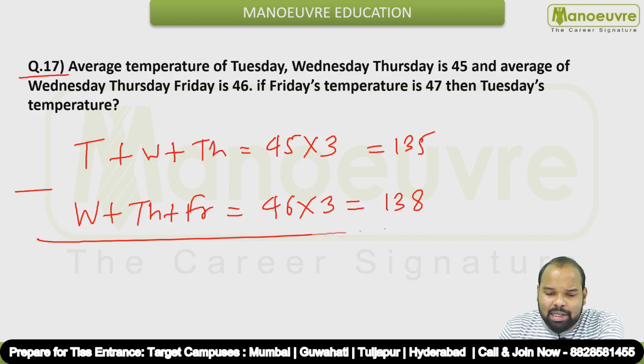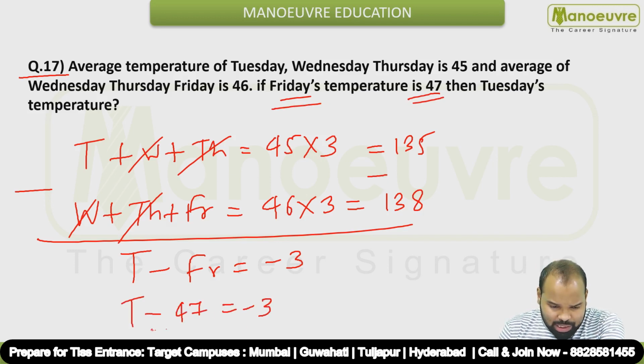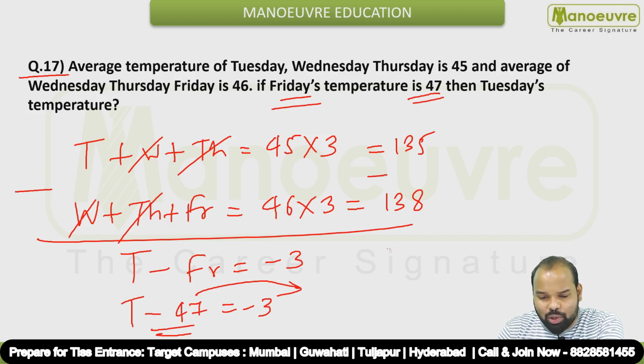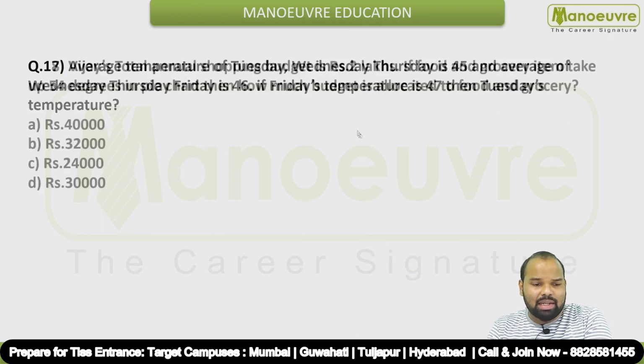So if we subtract these two equations, okay, so you'll be getting what? Wednesday will get cancelled, Thursday will get cancelled. It is nothing but Tuesday minus Friday, which will give you 135 minus 138, which is minus 3. And what do we know over here? We know Friday's temperature is 47, guys. So T minus 47 is equal to minus 3. So you can just shift this 47 on the right hand side. So it is going to give you what? T is equal to minus 3 plus 47. So T will be what? 44. So that means Tuesday's temperature is nothing but what? 44 degrees, guys. Okay, so I hope this is clear. Let's see the next one now.